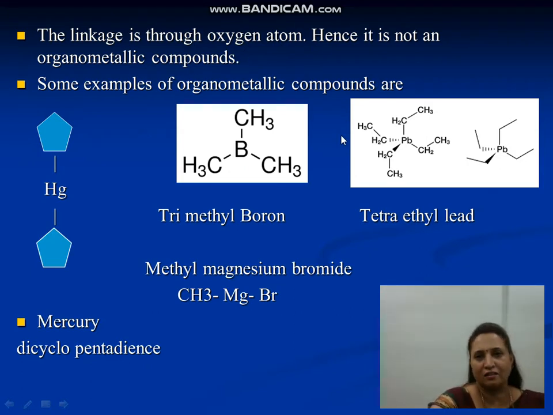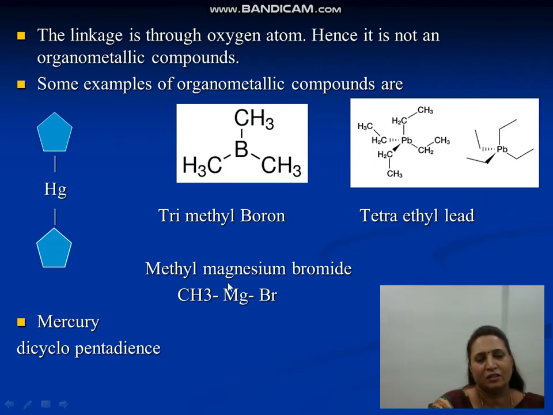Now, these are some other examples of organometallic compounds. This is mercury dicyclopentadiene. There are two rings, hence a cyclic structure, and mercury is the central metal. Here, mercury is directly attached to carbon of the cyclopentadiene. Second example, trimethyl boron, where boron has a direct bond with carbon of the CH3 group.